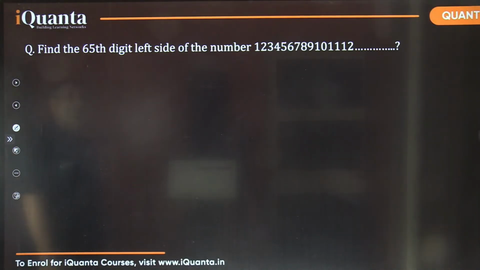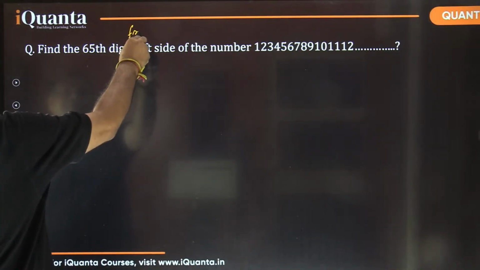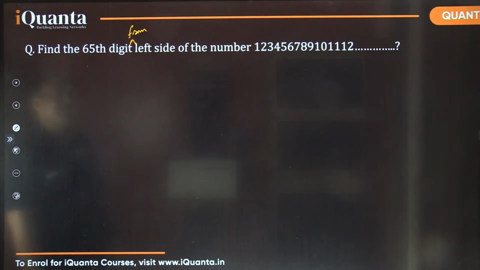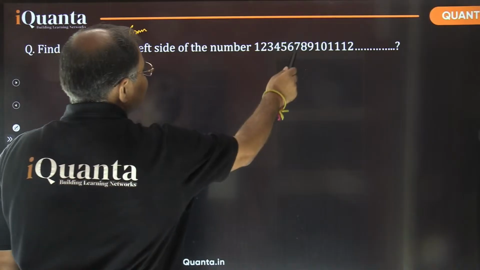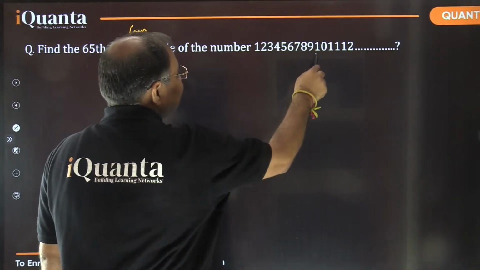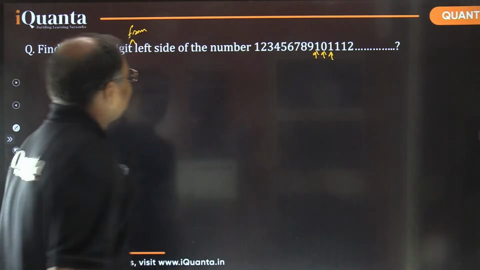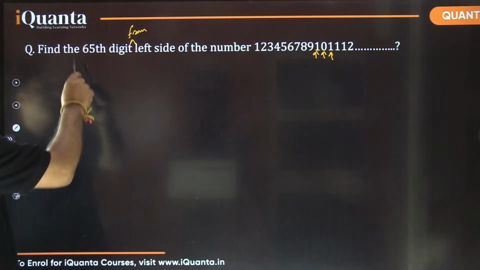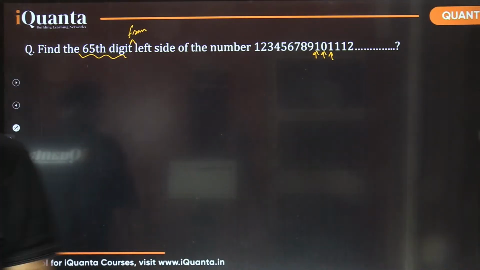Now answer this question. Find the 65th digit from the left side of this number. So basically this is the first digit, second digit, third, fourth, fifth, sixth, seventh, eighth, ninth. Now this is the 10th digit. This is the 11th digit. This is the 12th digit. Like that, you are to identify what would be the 65th digit in this number. That is the question.